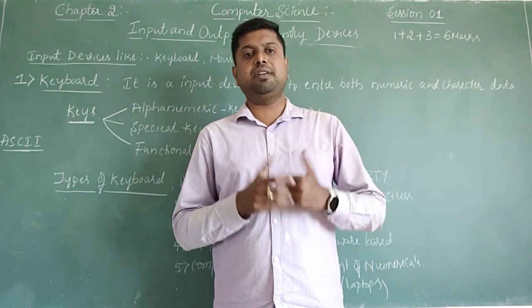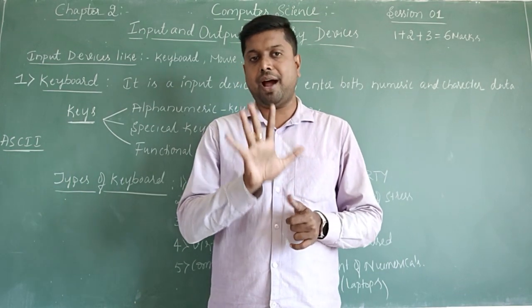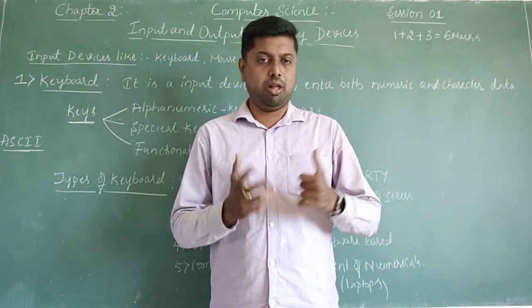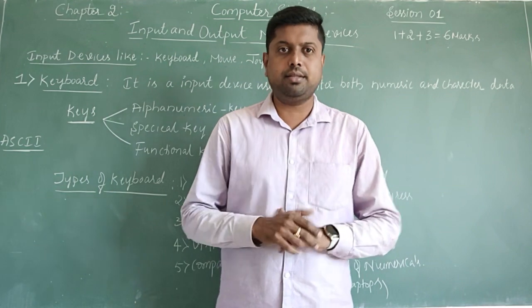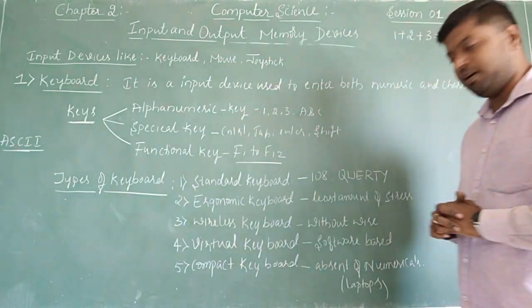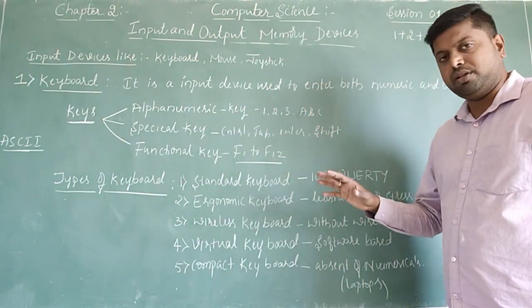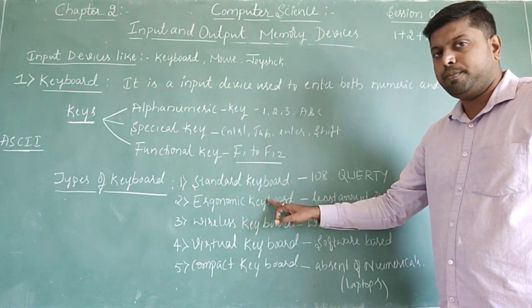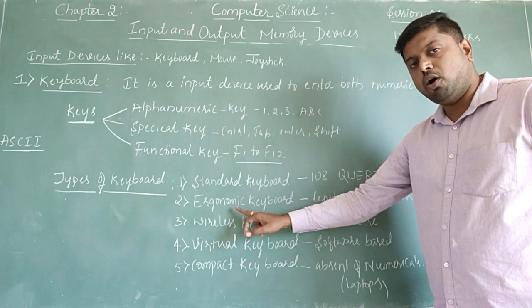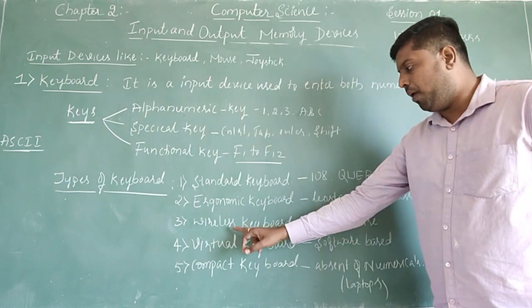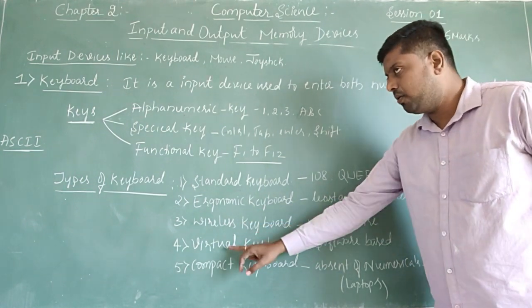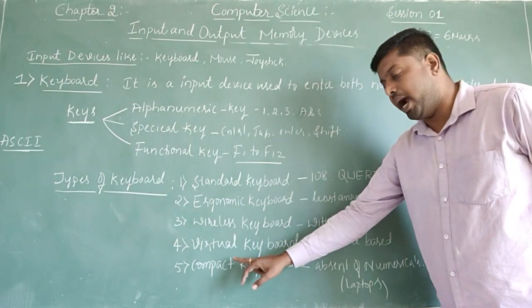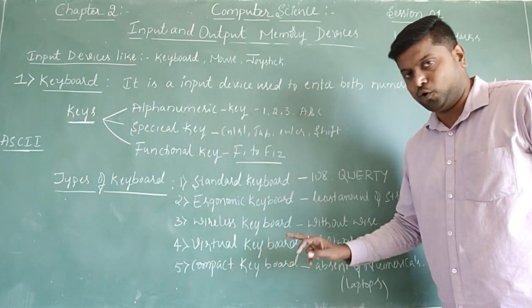So we classify the keyboard into 5 major types. What are all the 5 types of the keyboard? Let us discuss now. The first type of the keyboard is the standard keyboard, then ergonomic keyboard, wireless keyboard, virtual keyboard and compact keyboard.